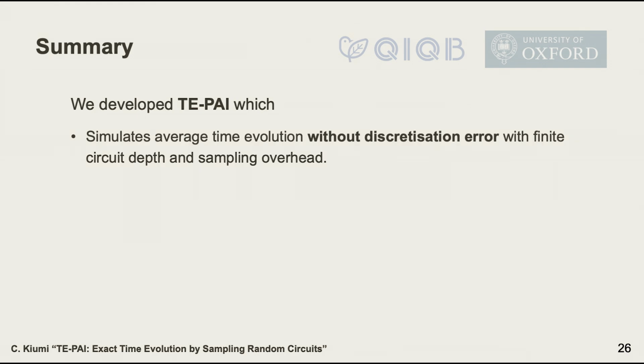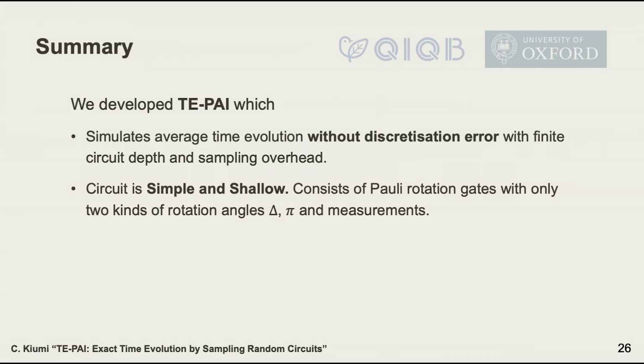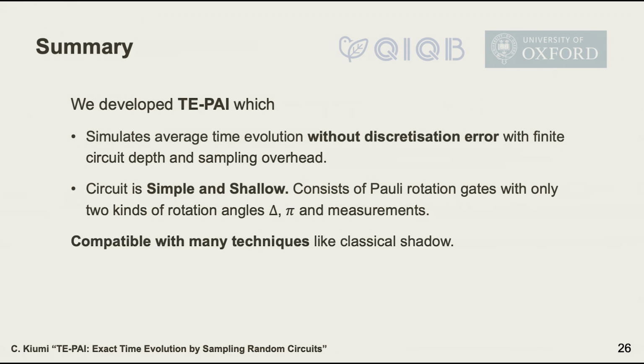So as a summary, we developed the TE-PAI algorithm, which simulates Hamiltonian time evolution without discretization errors, with finite circuit depth and sampling overhead. And the circuit is very simple and shallow, consisting of only delta and pi rotation gates, which makes it compatible with many kinds of techniques like classical shadows, spectroscopy, and many kinds of error mitigation.